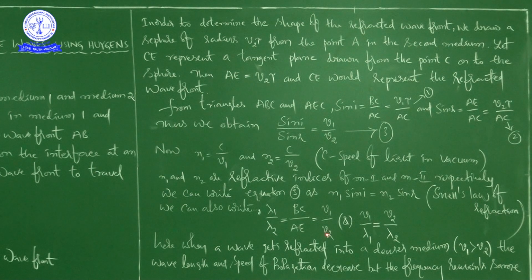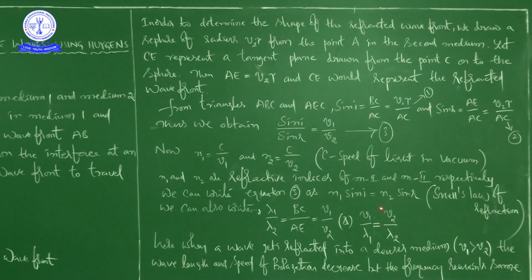So lambda 1 by lambda 2 is equal to BC by AE is equal to V1 by V2. Then you can write V1 by lambda 1 is equal to V2 by lambda 2.